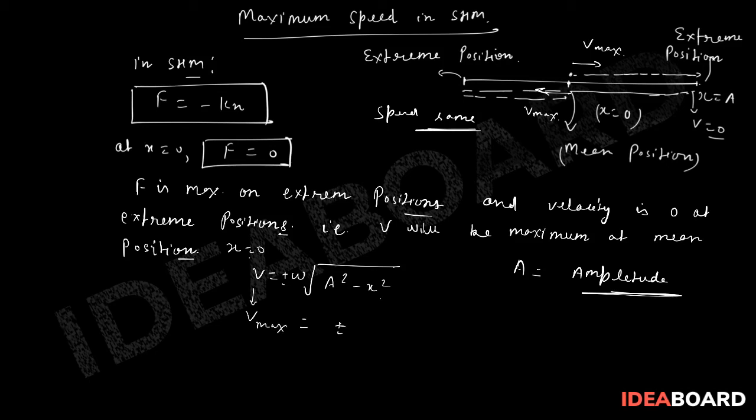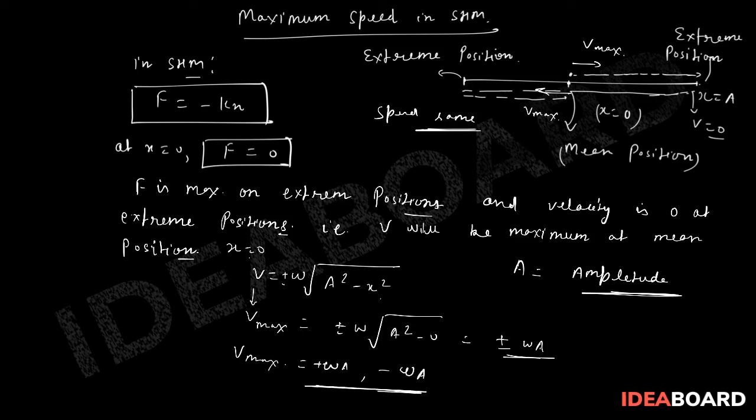So that would be equal to plus minus omega under root of a square minus 0, which is plus minus omega a. That means I am achieving V max equal to omega a plus and omega a minus. That is nothing else, just the directions. So this direction is positive, this one is negative, I am considering, or else I can say i cap and minus i cap, so both will be the same thing. So the maximum speed will be the mod of the velocity, which is omega a only.